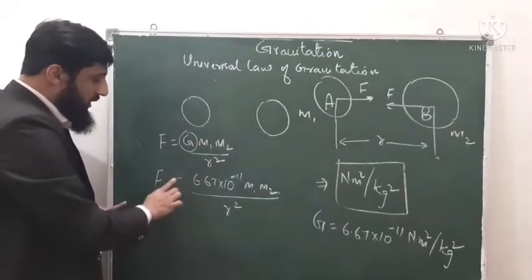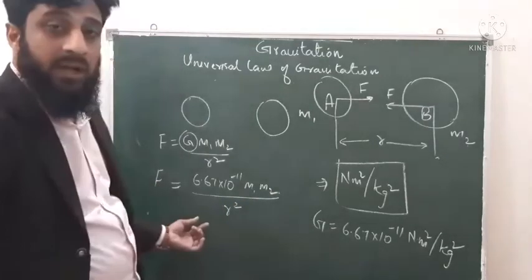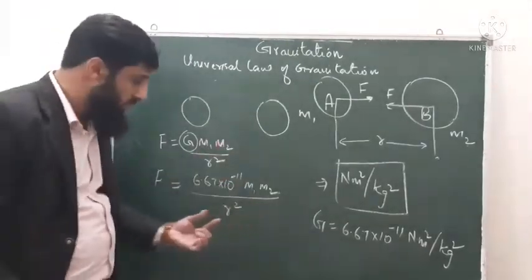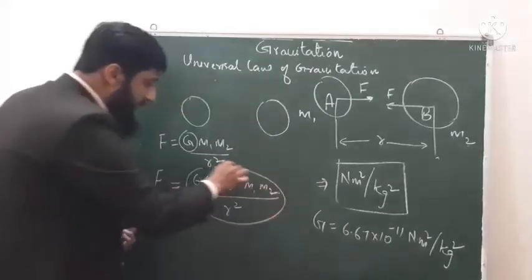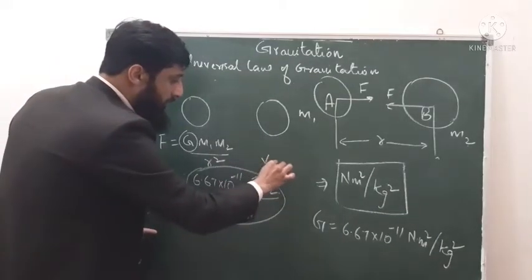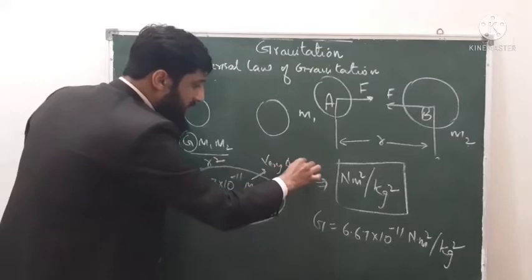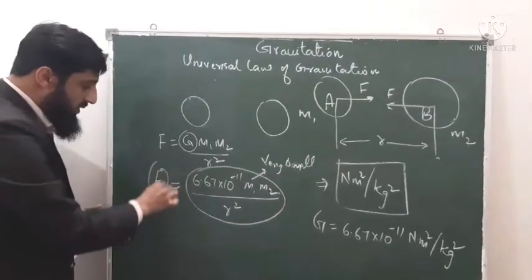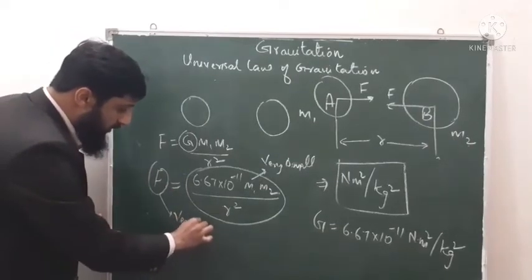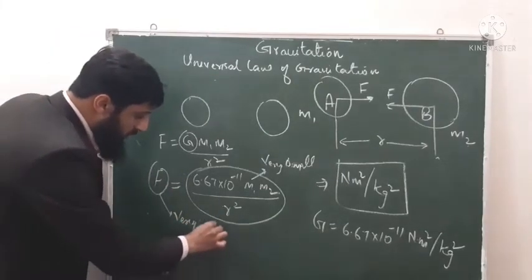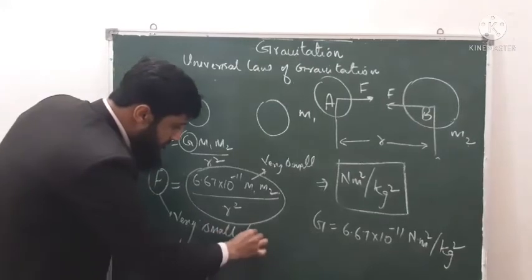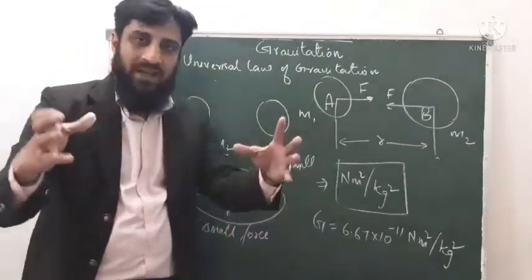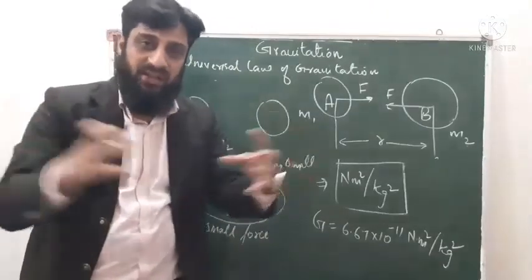So whenever we put the value of capital G, we get 10 power minus 11, which is a very small value. So this force is very small, a very weak force. This is the reason why we can say that two bodies attract each other but they never meet each other.